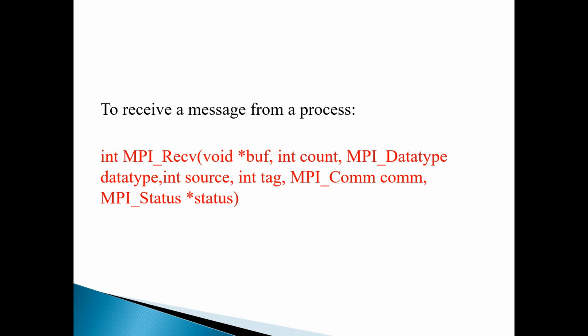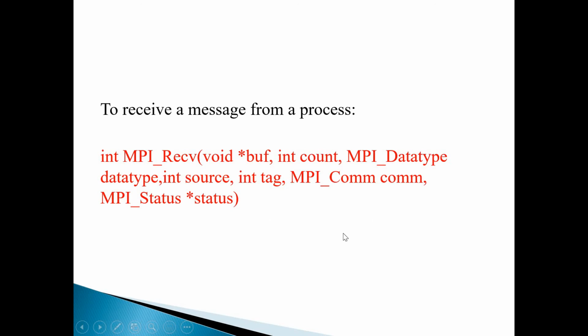So the receiving process will come to know the rank of the sender from this status variable. It is an MPI status, an internal data structure of MPI, and we use a variable of it. The status dot MPI_SOURCE field of this internal data structure holds the rank of the sender. I will show you that with the help of an example.